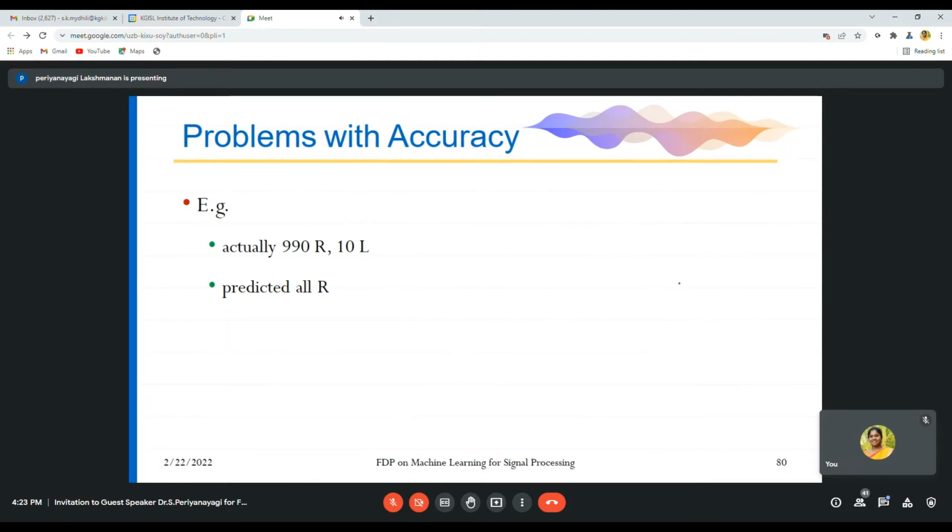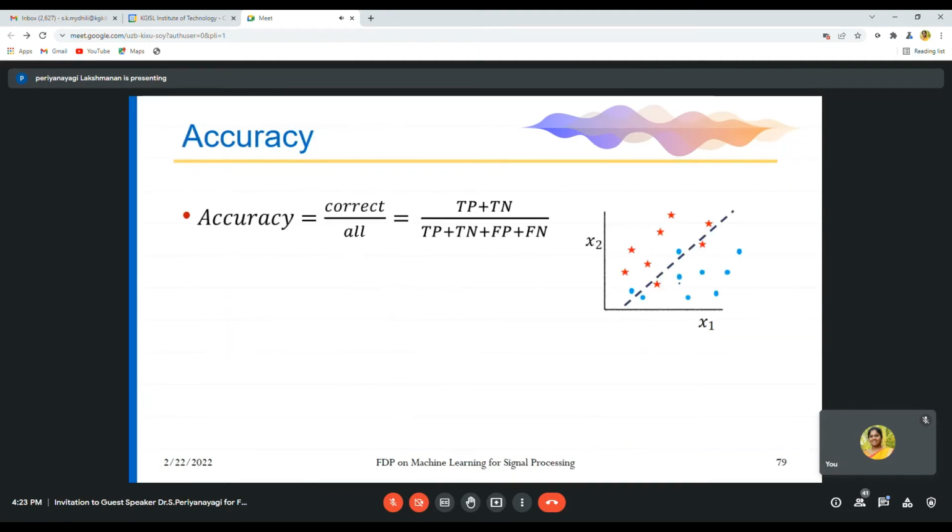Coming to an example, here itself we can have a confusion matrix for a rose, lotus and jasmine, and we can calculate the accuracy. So here you have 3 things.